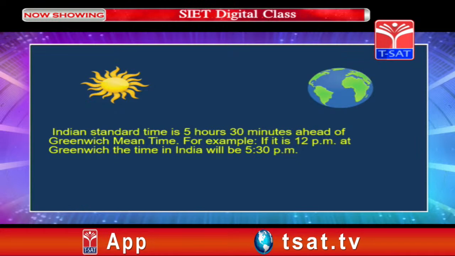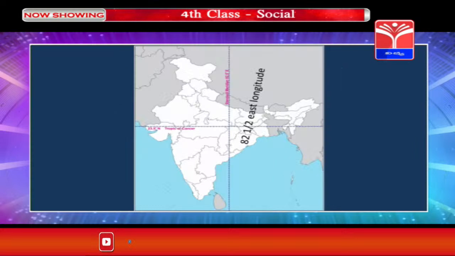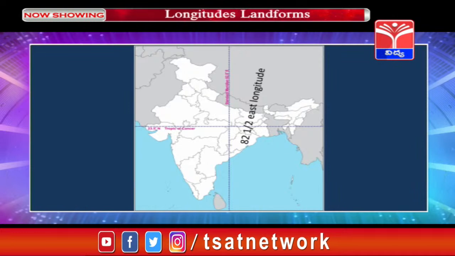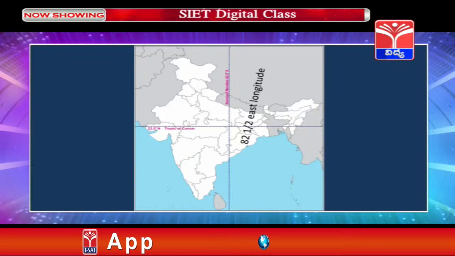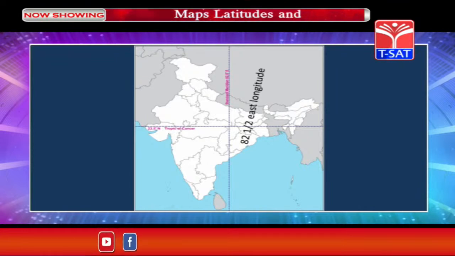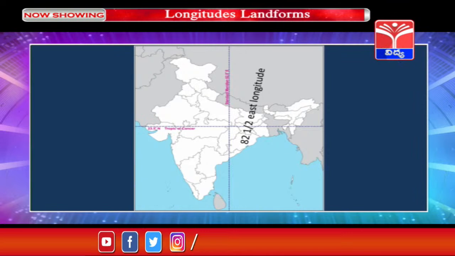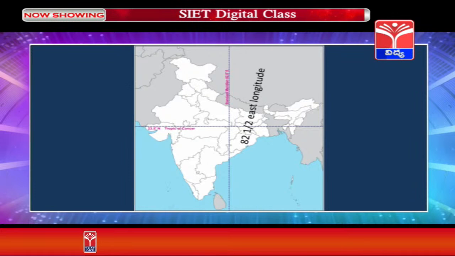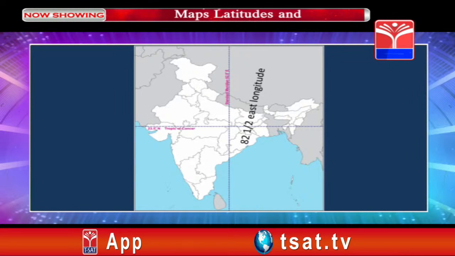For example, if it is 12 p.m. at Greenwich, the time in India will be 5:30 p.m. Children, let us observe this image. We can see 82.5 east longitude which passes nearby Sri Lanka. It is considered as the standard meridian for the whole country. In order to avoid confusion in fixing the timings for the country, this meridian, that is 82.5 east longitude, is considered as the standard meridian, and the time of this meridian is followed by the whole country.